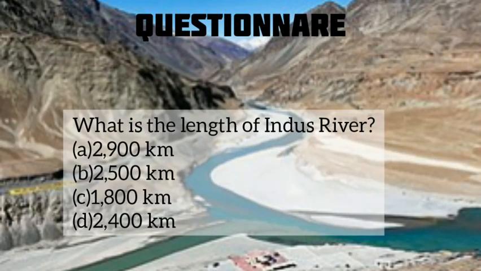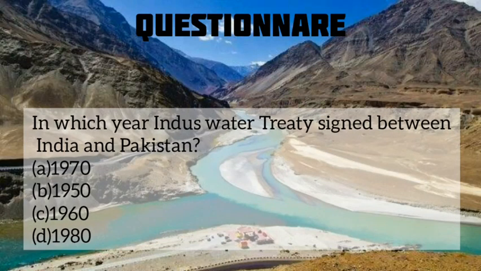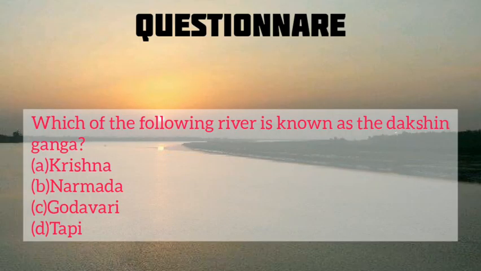Children, it's time to do some questionnaire. What is the length of the Indus River? 2900 km, 2500 km, 1800 km or 2400 km? Next question, in which year was the Indus Water Treaty signed between India and Pakistan? 1970, 1950, 1960 or 1980? Last question is, which of the following rivers is known as the Dakshin Ganga? Krishna, the Kaveri, the Godavari or the Tapi?